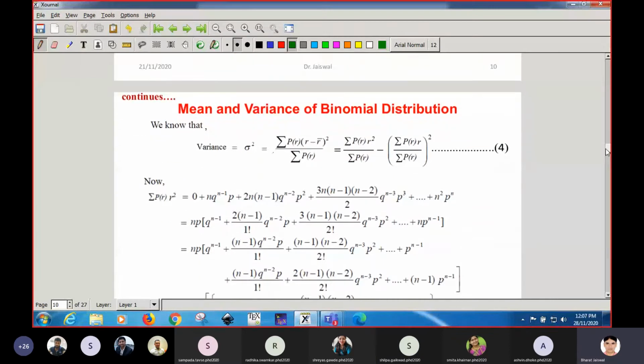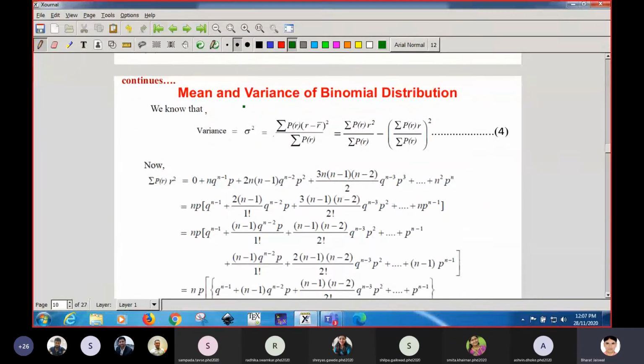So now what is the formula for variance? Variance is given by this, the same as in the frequency distribution: f times x minus x bar whole square divided by total f. If you simplify this, you will get this much. So again we have to find this term. This is 1, this is 1, this we have already calculated, that is the mean. We have to calculate this one, r square into pr.